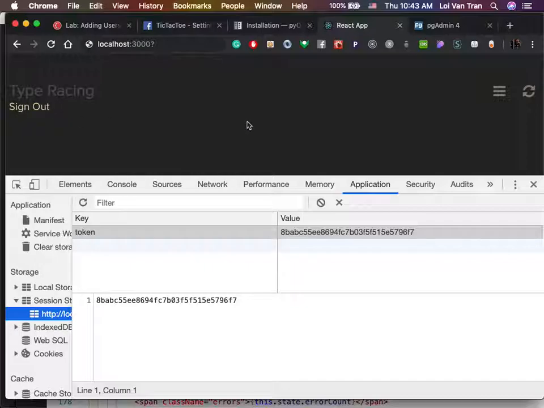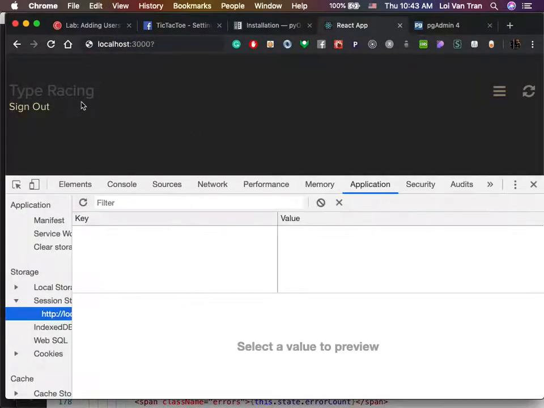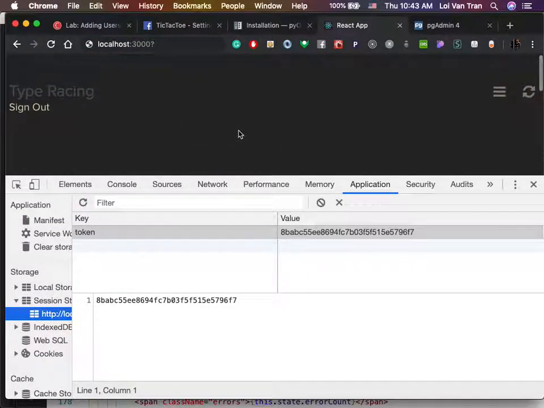So right now, why can we sign out? Why do we see the sign out button right here? Because we have a token. Just know that getting that token wasn't magical. How we got that token was that the user went to our API. Our API gave them a button. When they clicked that button, we directed them to Facebook.